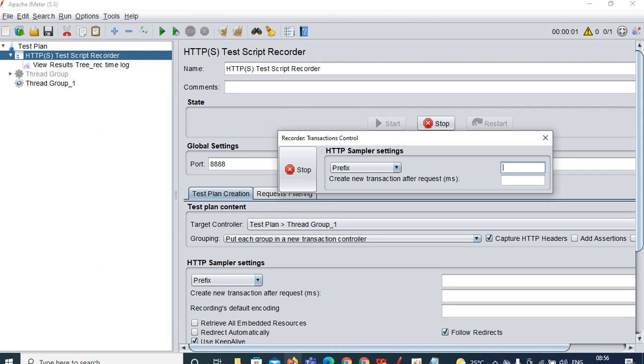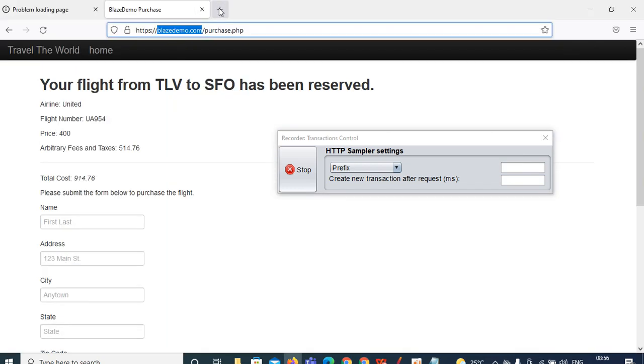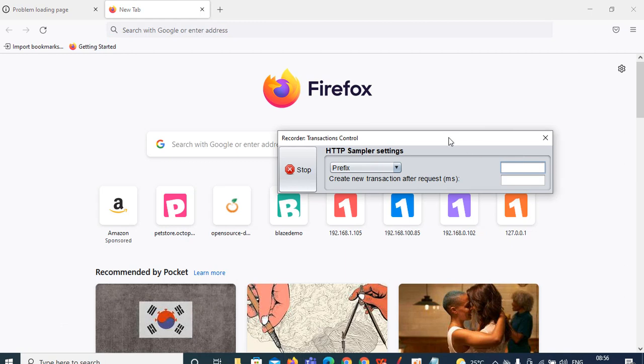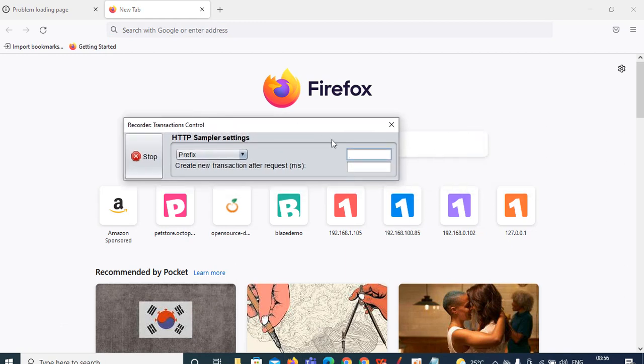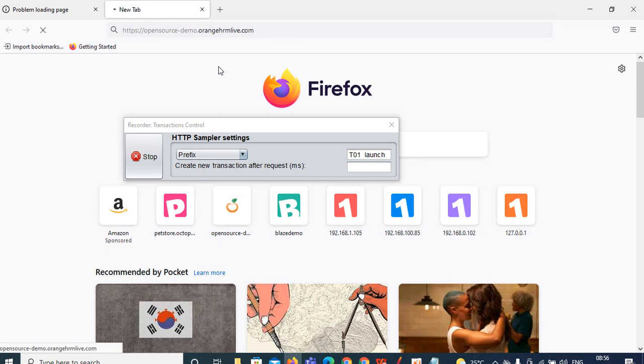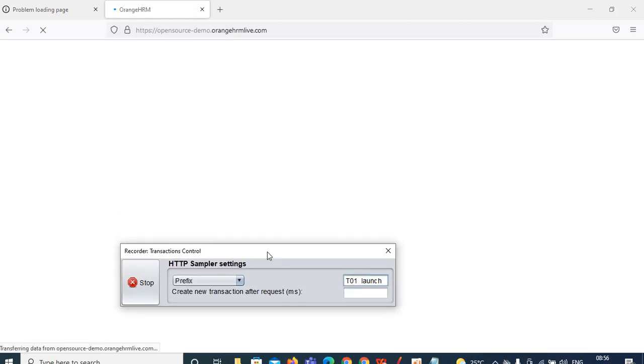So open your browser. I'm giving T01 underscore launch. So where is our open source demo, or in hrmlive.com? I am launching my application.